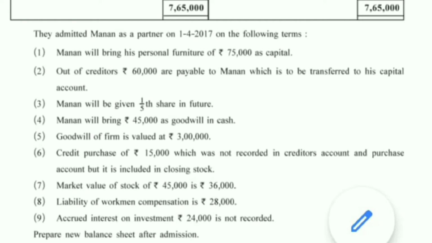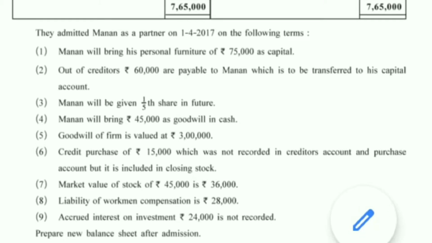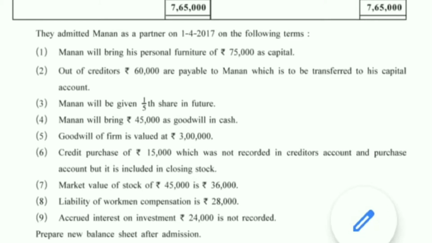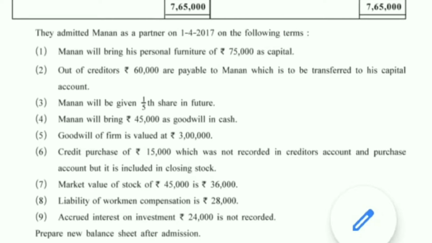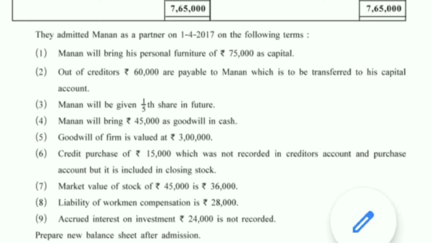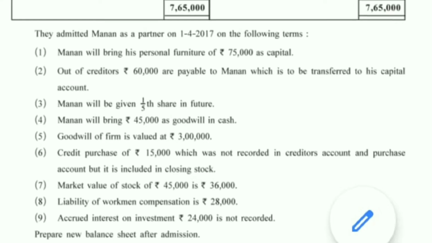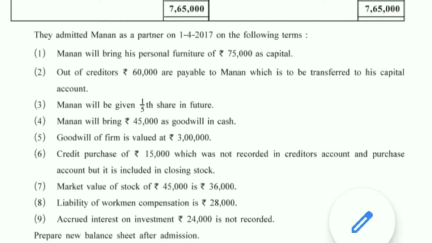This amount will come, and we will give the effect on current account. Okay, check the solution. Credit purchase of rupees 15,000, which was not recorded in creditors account and purchase account, but it is included in closing stock. So it is a credit purchase. We have to pay the amount, so it is a loss for the enterprise. One effect will be given on revaluation account debit side, and the second effect will be added on creditors. So creditors before were 120 minus 60, now it is 60,000 plus 15,000, now it will be 75,000.